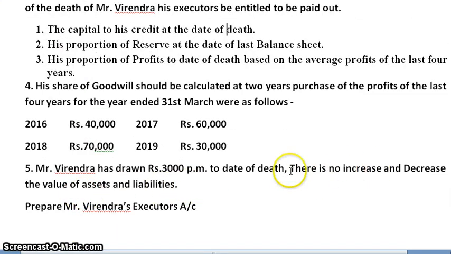There is no increase or decrease in the value of assets and liabilities, meaning we don't need to prepare profit and loss adjustment account because there is no increase or decrease in the value of assets as well as liabilities. So we need to prepare Virendra's executor account.